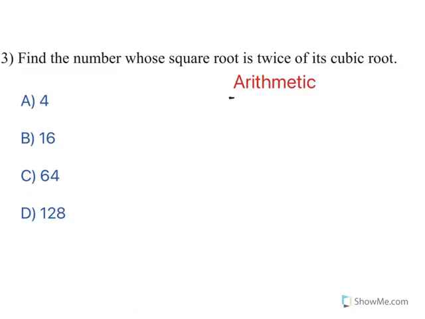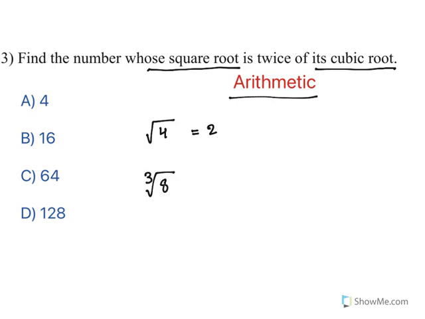Now, this is a typical kind of arithmetic question. Find a number whose square root is twice of its cubic root. Now, understand this one. What do you mean by square root? You know, a square root is denoted by like this. Let's say the square root of 4 is 2. Right? Cubic root is different. Cubic root is denoted like this. Cubic root means if you take a number, multiply it 3 times, then you will get this cubic root. So the cubic root of 8 is 2, because take 2, 2 to the power of 3 will give 8. Right? So this is square root, this is cubic root.